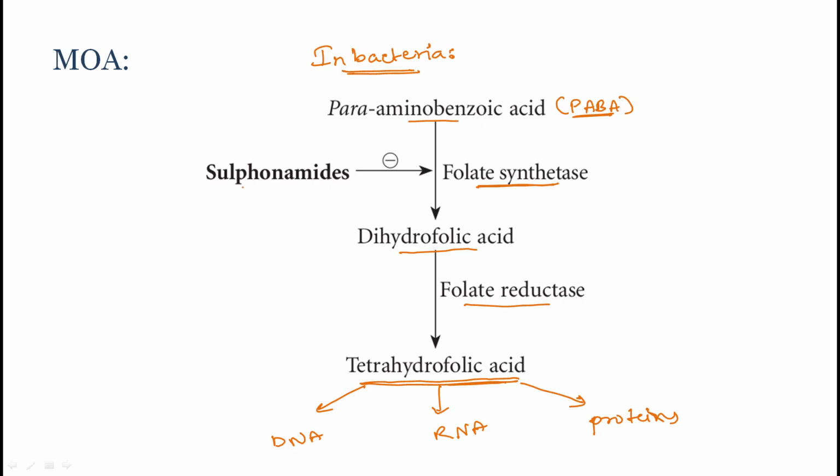As the sulfonamides are structurally similar to PABA, by resembling PABA they inhibit the folate synthetase, and there is no formation of dihydrofolic acid and tetrahydrofolic acid, and no formation of DNA, RNA and proteins of the bacteria. Hence, the bacterial growth will be decreased.